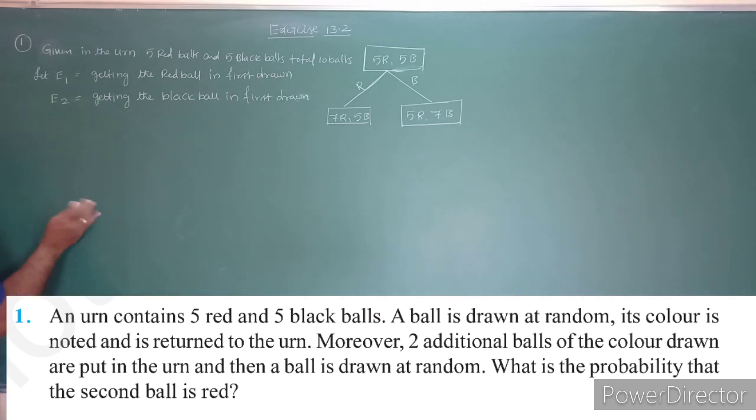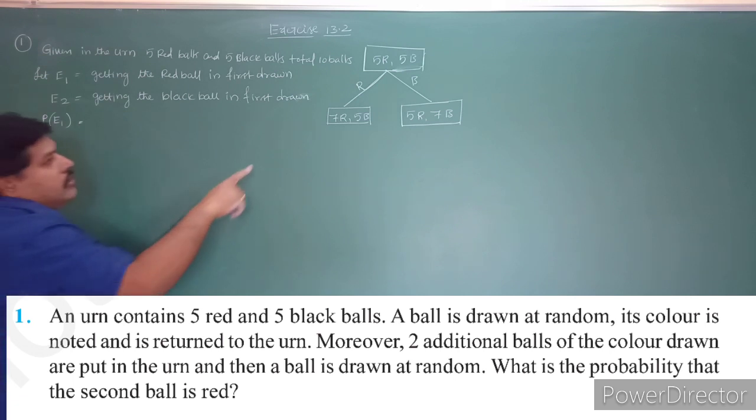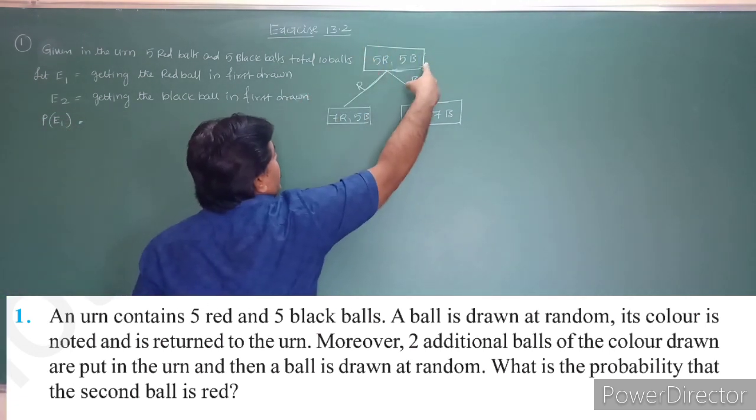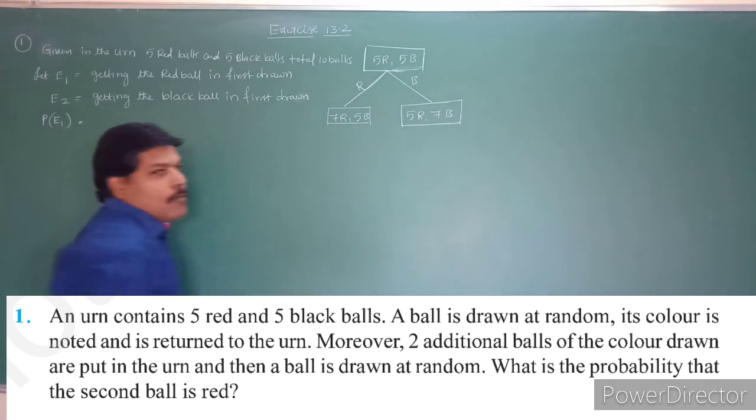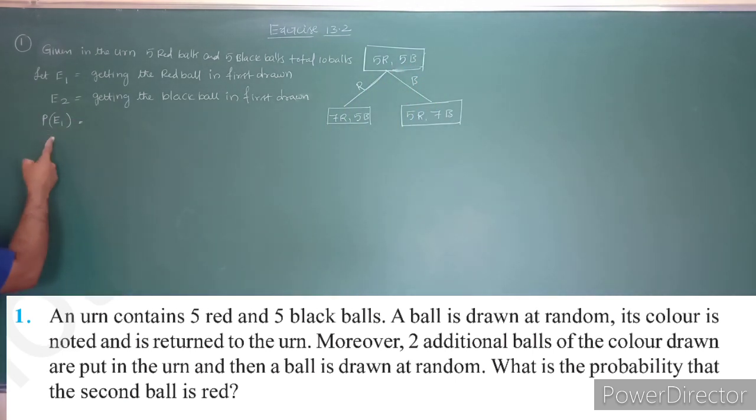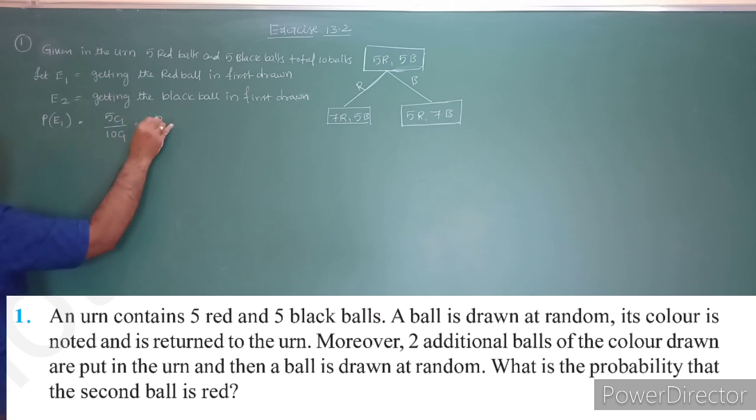And also, what is P of E1? P of E1 is the probability of getting the red ball in the first draw. How many red balls are there in the box? Initially 5 red balls and 5 black balls. The probability of E1 is nothing but 5C1 by 10C1, that is 5 by 10, that is 1 by 2.